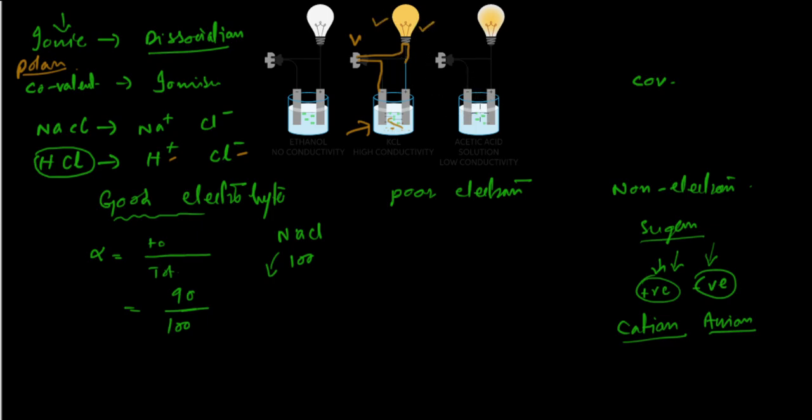In the case of a poor electrolyte, which we call a weak electrolyte, we call the other one a strong electrolyte. In a weak electrolyte, the degree of ionization is very low.